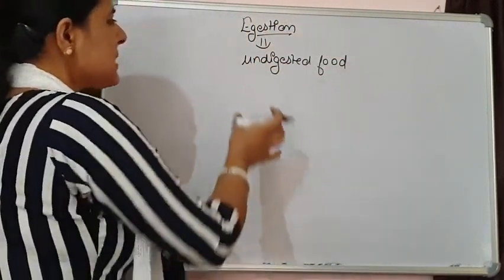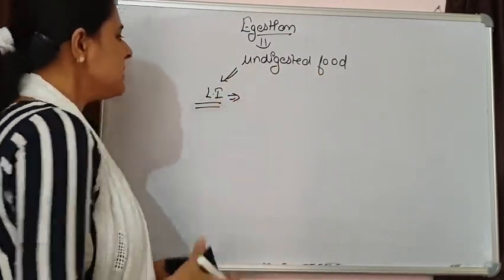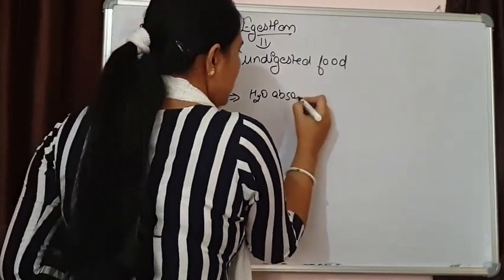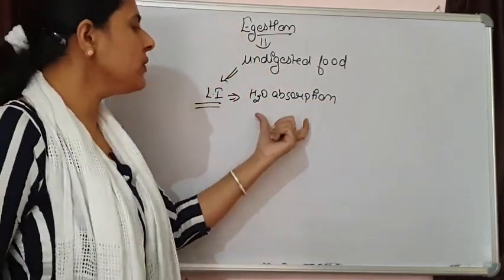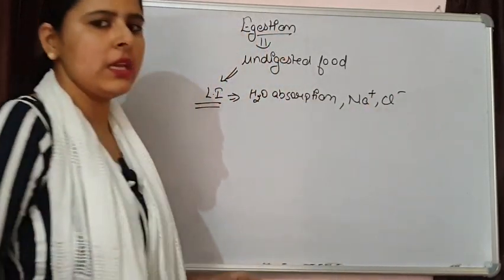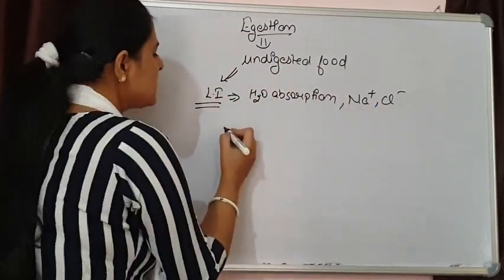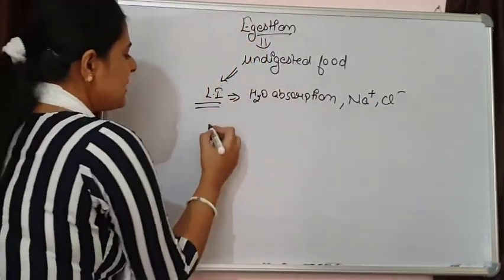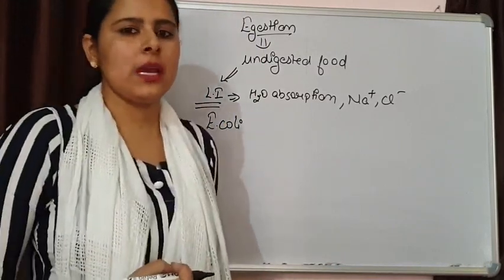Now what happens with this undigested food when it enters the large intestine? In the large intestine there is lots of water absorption. From this undigested food, water is going to be absorbed. Along with water, some important electrolytes like sodium ions and chloride ions will also be absorbed. Plus, one important thing here is that in our body there are some good bacteria present. Good bacteria means in the large intestine E. coli, or Escherichia coli, is surviving. What is this Escherichia coli doing?